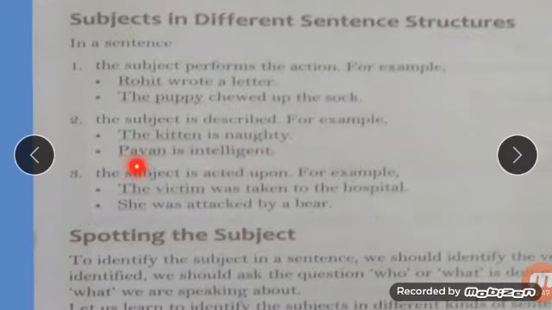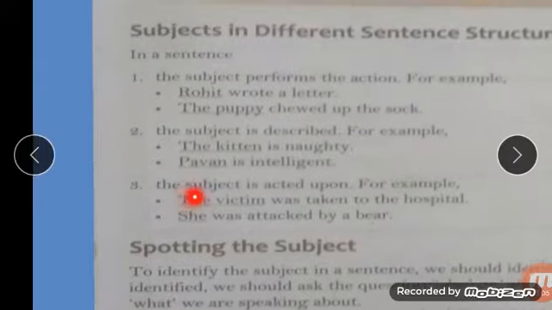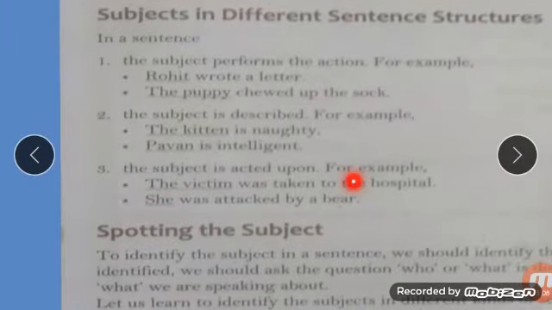Pawan, we are talking about Pawan. Pawan is the subject, is intelligent is the predicate. Here the subject is acted upon. For example, the victim was taken to the hospital. So the victim, it is acted upon whom? It is about whom? It is about the victim. So that is the subject. Was taken to the hospital is the predicate.